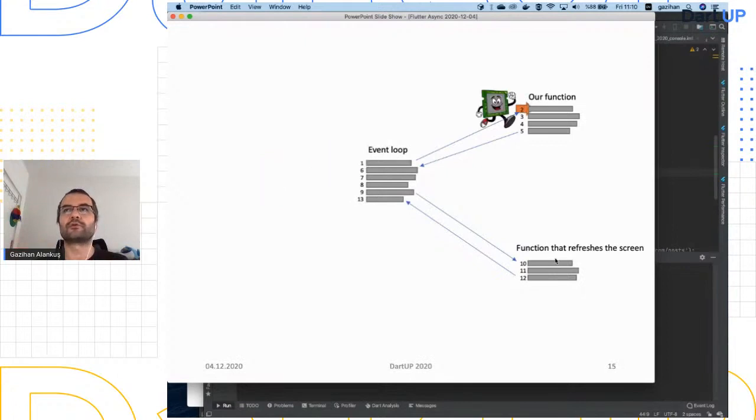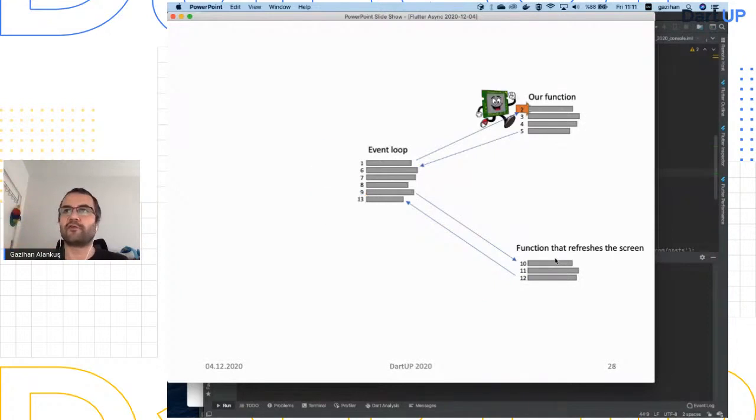So here I try to explain it. In the event loop, all kinds of event functions, button press, whatever, you switch to another state, some kind of function executes that you wrote. So we wrote this function, it executes, it returns, and then the main thread, the single thread, has time to go to this function that refreshes the screen, right? It goes there, and then it updates the screen, redraws it, so I see it move up with my finger, which is nice. I'm happy as the user. So this happens 60 times a second, this loop.